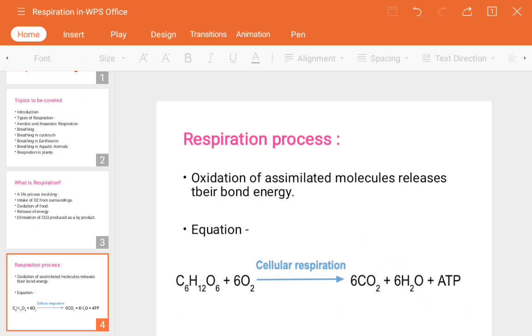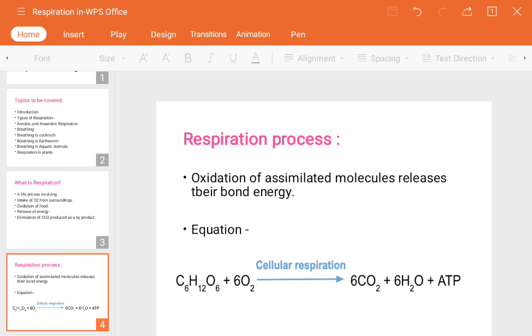So whenever the question arises, what is respiration, where does respiration take place, what is the chemical reaction of the cellular respiration process, and what are the byproducts of the respiration process, at that time you have to mention these kinds of answers. The byproducts of the respiration process are carbon dioxide, water molecules, and some energy in the form of ATP molecules.